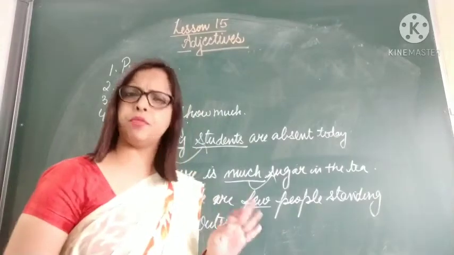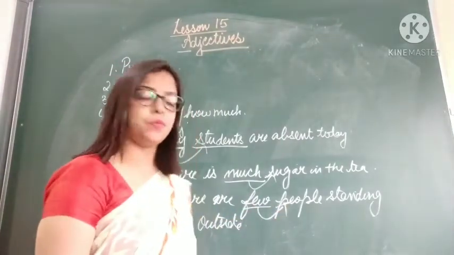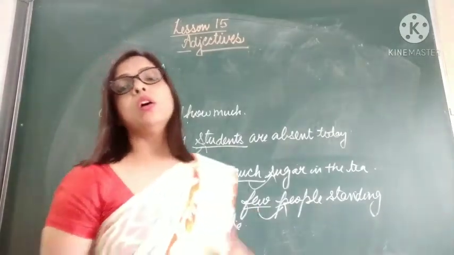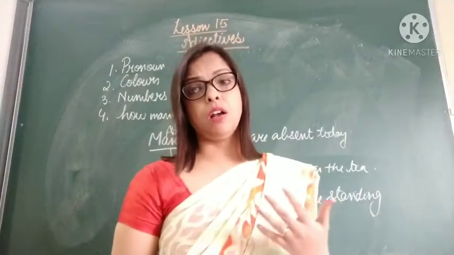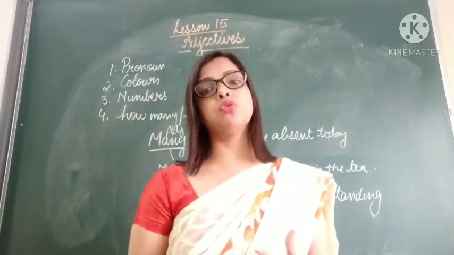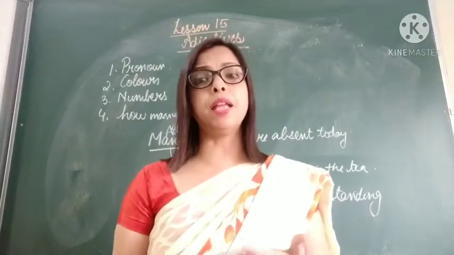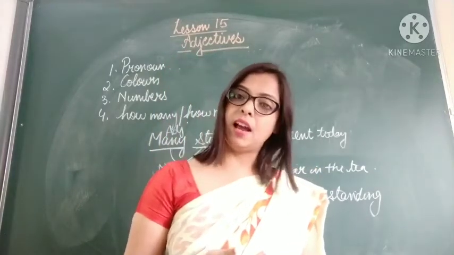Okay, not many, few people. So this few is also describing the noun people. So this is also used as an adjective. Okay, so the words which tell how many or how much of a thing is meant are also used as adjectives, like few, some, many, much. These are also used as adjectives.